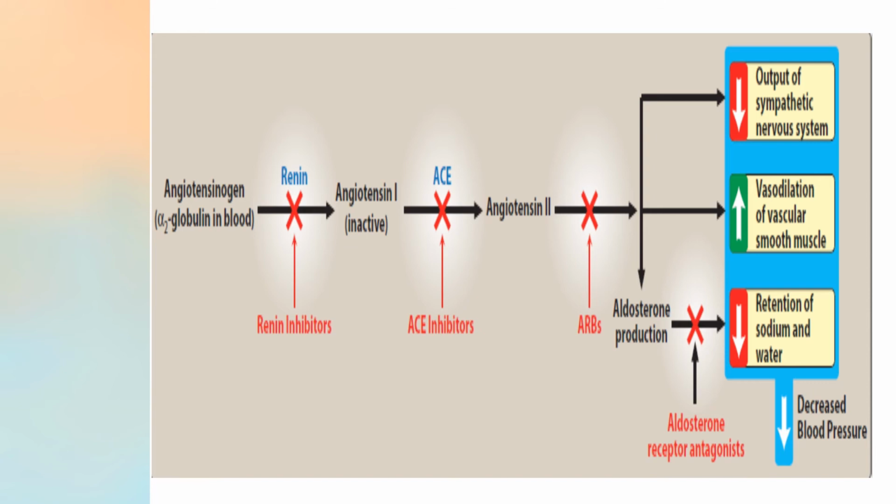Okay, and here are the drugs which are shown which will help in reducing blood pressure. You can see here the first group is renin inhibitors, then there are ACE inhibitors, then there are ARBs, then there are aldosterone receptor antagonists, and this is the mechanism by which the blood pressure is reduced. So decreased sympathetic output, there is vasodilation, decreased retention of sodium and water, and blood pressure is decreased.